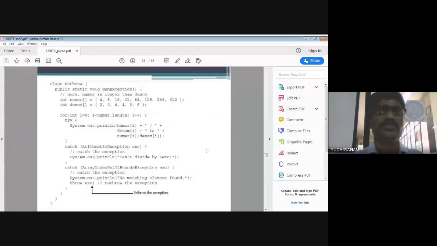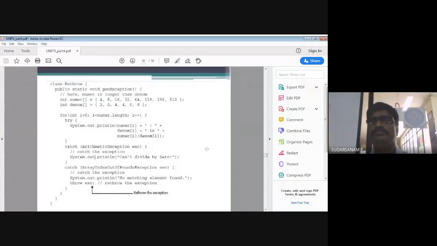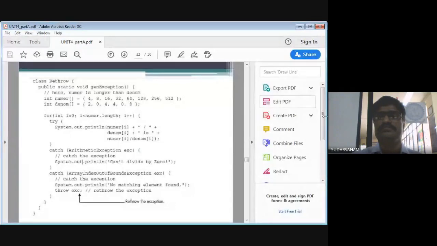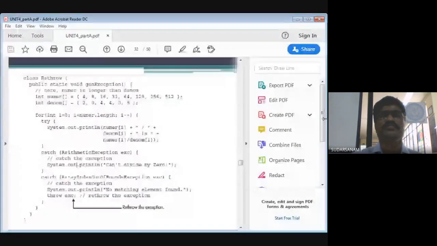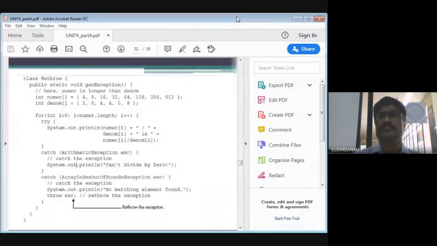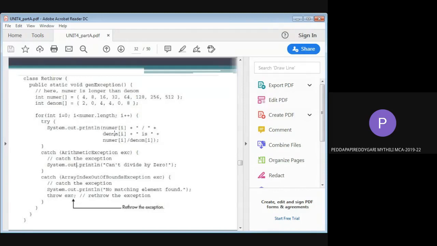Right. So last class we have seen rethrowing exception. Is it visible, the window program? Yes, sir.